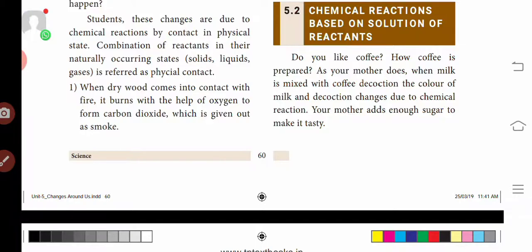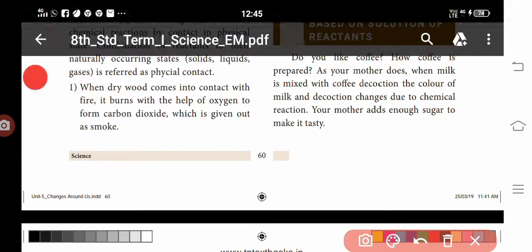Next one is chemical reactions based on solution of reactants. Do you like coffee? How is coffee prepared? As your mother does, when milk is mixed with coffee decoction, the color of the milk changes due to chemical reactions.